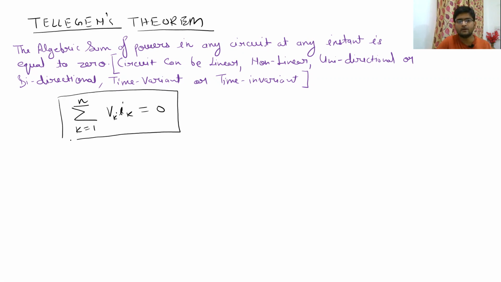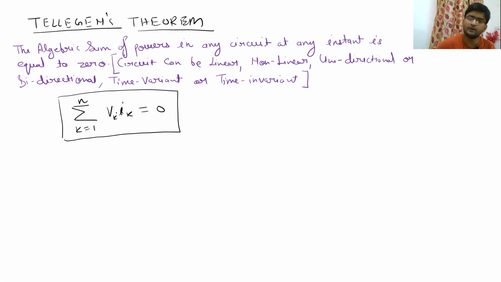And remember, there are two kinds of power in a circuit. One is delivering and the other is absorbing. So we will have to take a negative sign for one and a positive sign for the other. So if you are taking a positive sign for delivering, you have to take a negative sign for absorbing. So the total amount of power that is delivered should be equal to the total amount of power that is absorbed.